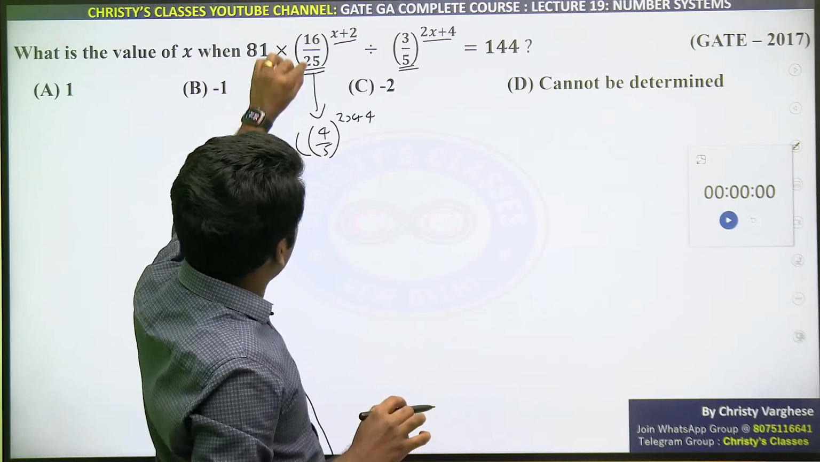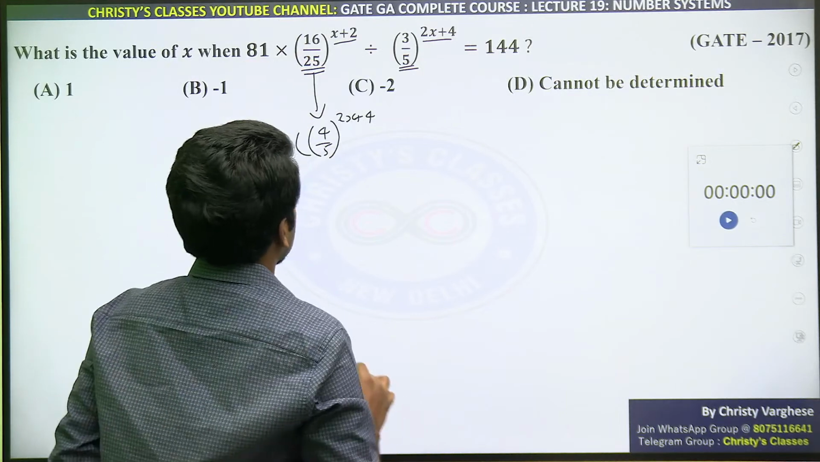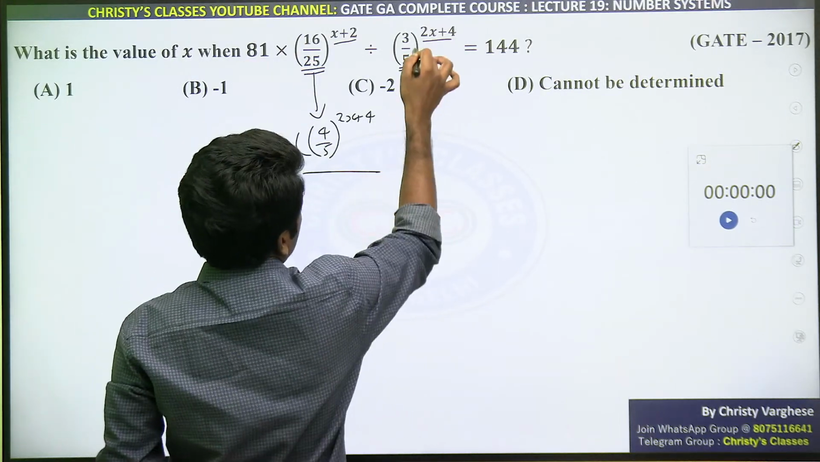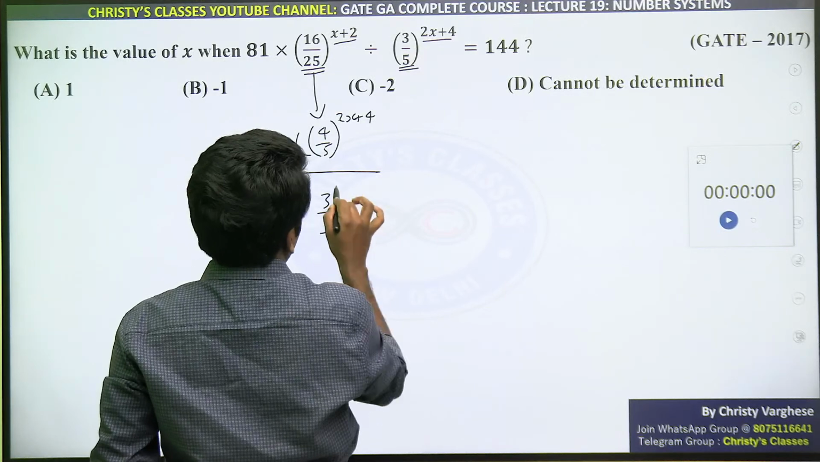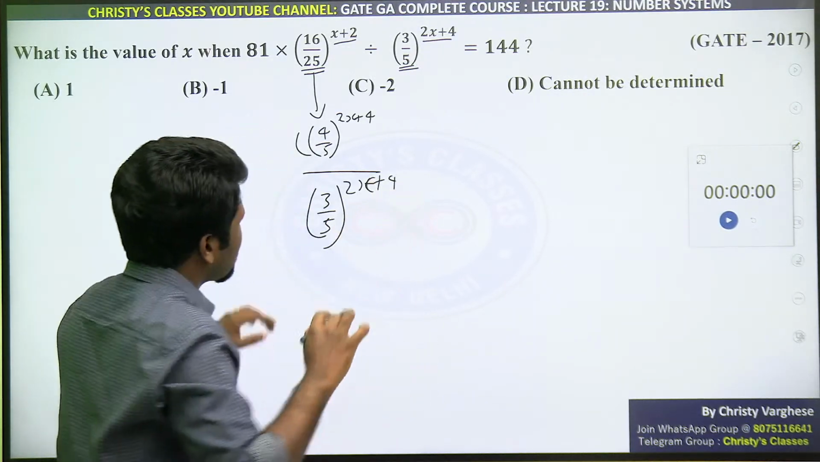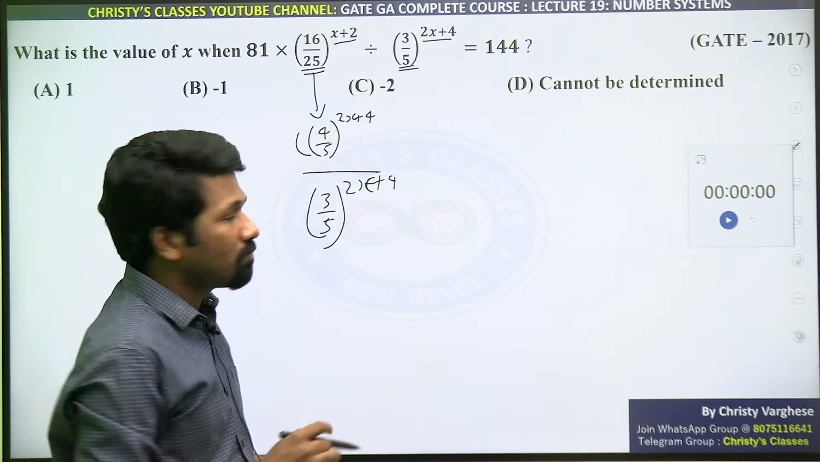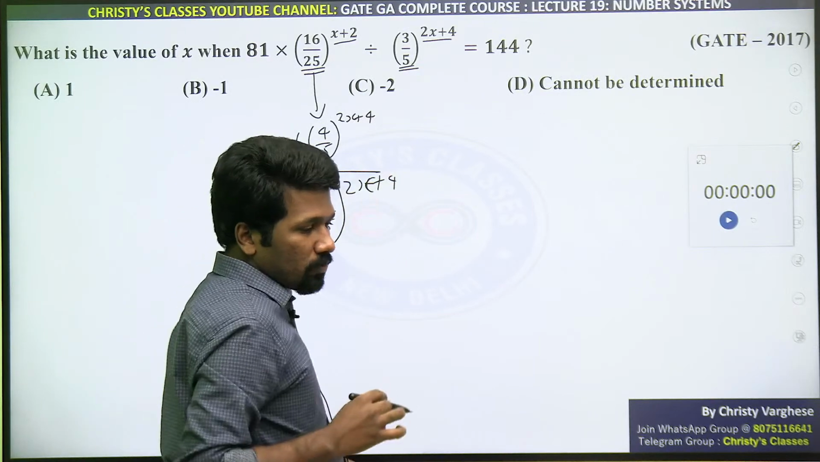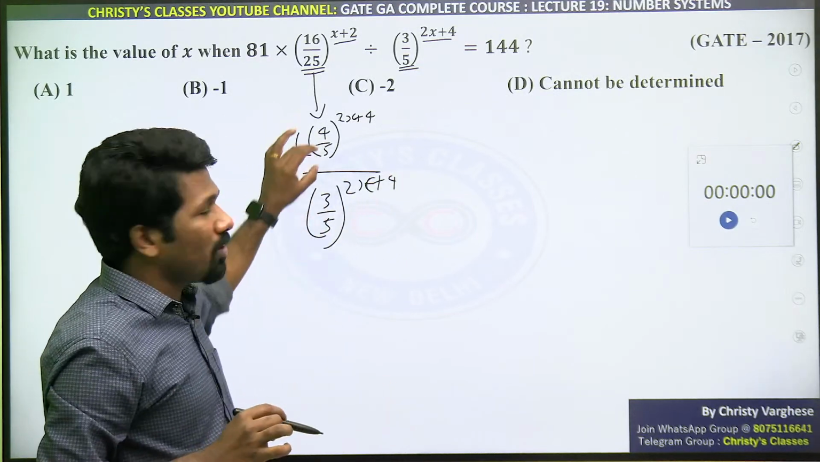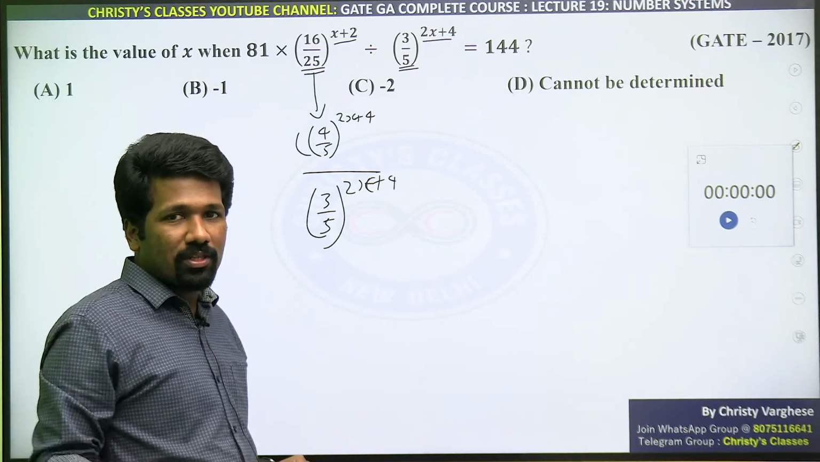4 by 5 raised to 2x plus 4, I can rewrite this expression as divided by 3 by 5 the whole raised to 2x plus 4. Now look at this. These powers are same, 2x plus 4, 2x plus 4. Powers being same, we can definitely combine the bases. Do you remember? A raised to m by a raised to n is a raised to m by n.